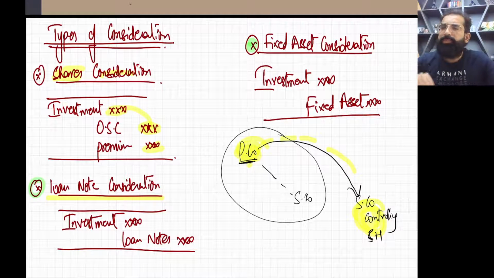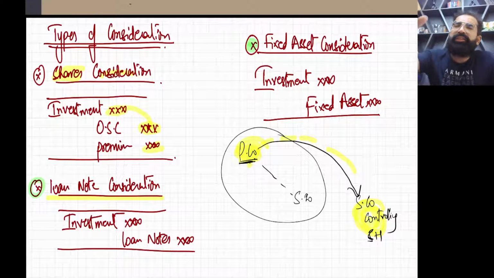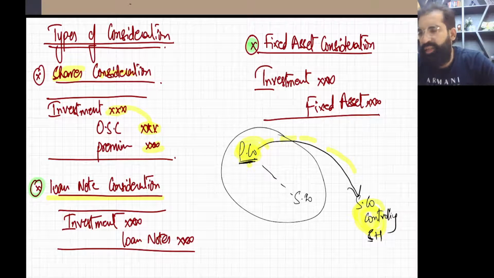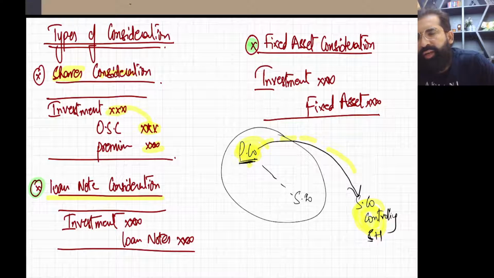Very simple entry. When one company buys shares from another company, we debit investment, and in return the parent company has issued loan notes, so we credit loan notes, because in reality the parent company has taken a loan. So investment debit and loan notes liability credit.